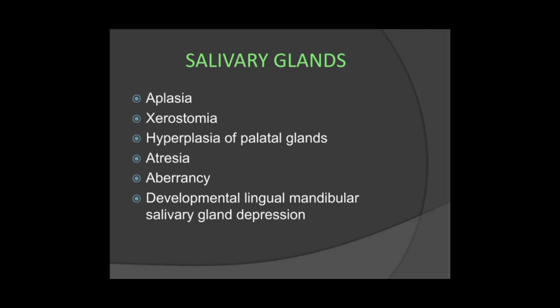Later, in oral pathology, you will learn what kind of tumors and what kind of cysts can occur in salivary glands. Here it is just developmental disturbances, so don't confuse developmental disturbances with the tumor part. Now in salivary glands there is aplasia, xerostomia, hyperplasia of palatal glands, atresia, aberrancy, and the developmental lingual mandibular salivary gland depression.